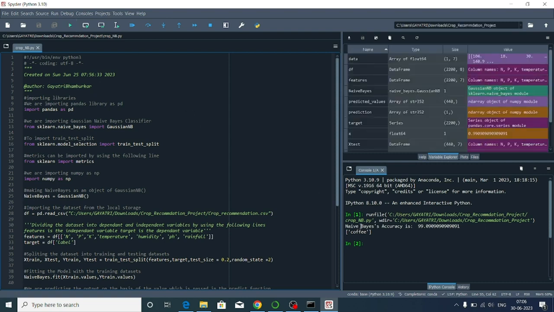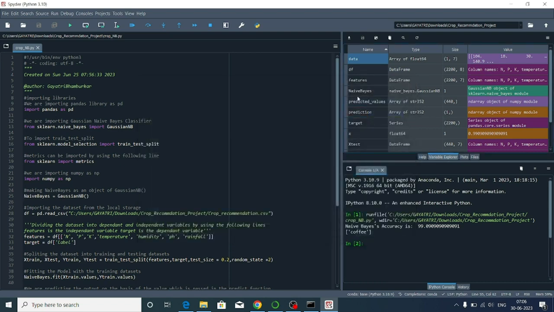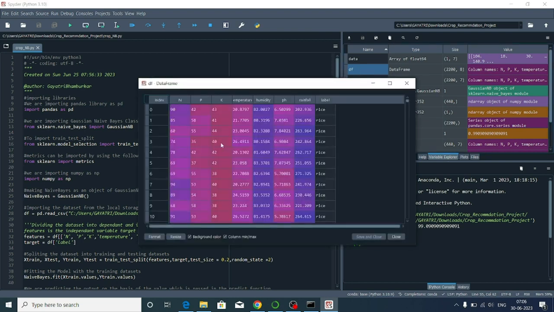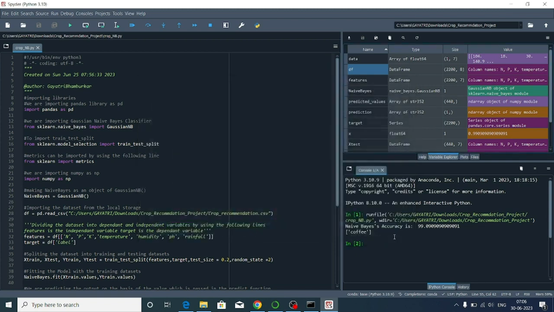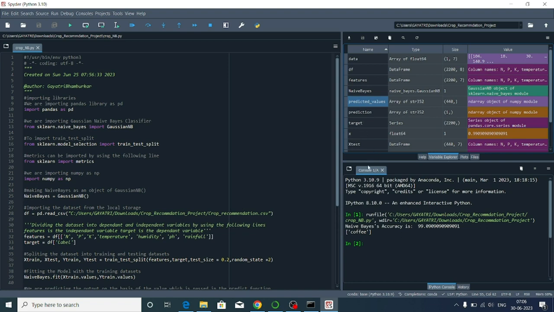Here we get the output coffee and the accuracy is 99.09. Here is the data, then data frame: N, P, K, temperature, humidity, pH and rainfall. This is the predicted values. Let's replace our value with another value.